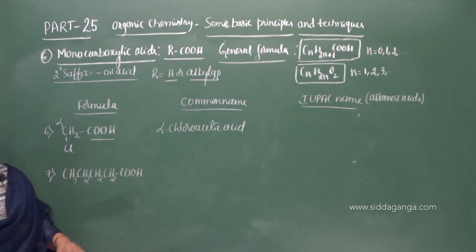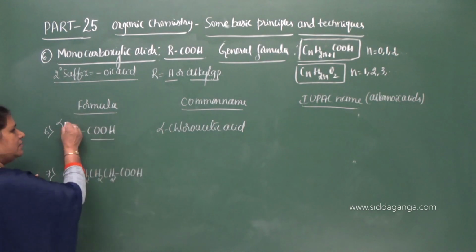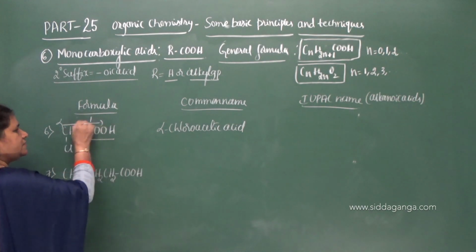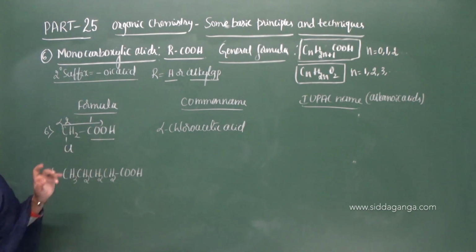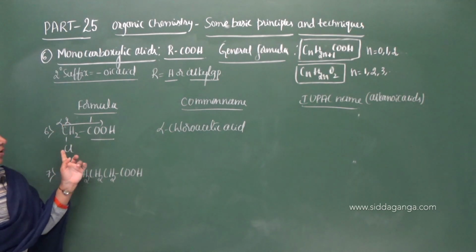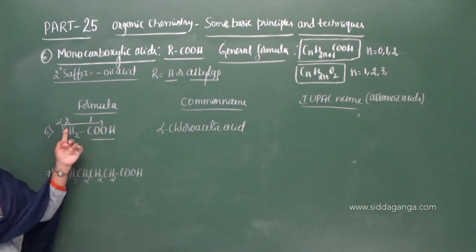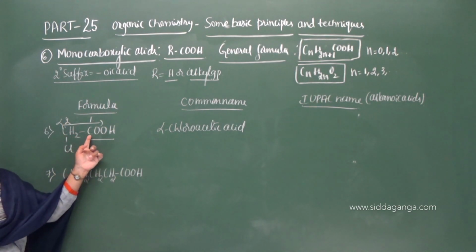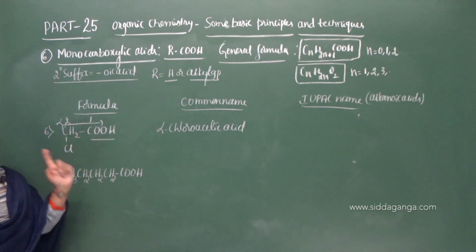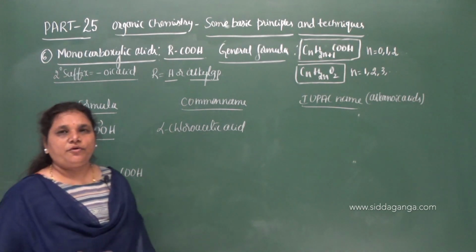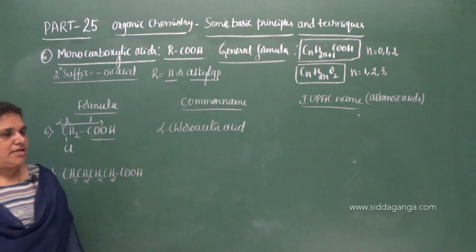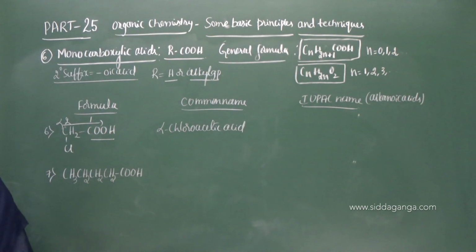Then how to get the IUPAC name? Select this chain. This is the selected chain. This is the first and the second carbon. So on the second carbon we have chlorine as a substituent. Therefore the name becomes 2-chloro. Two carbon atoms are there in the root word, therefore ethanoic acid. What substituted ethanoic acid?